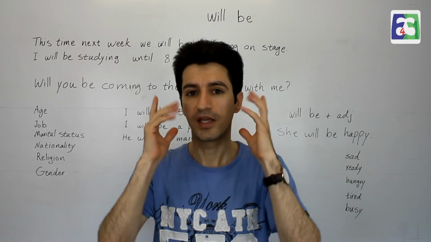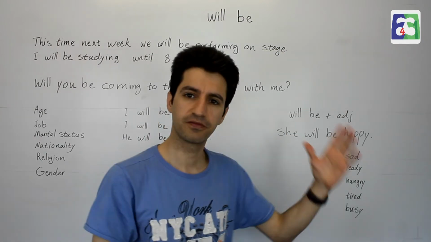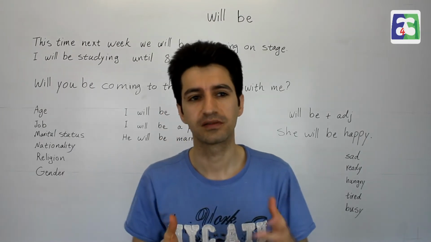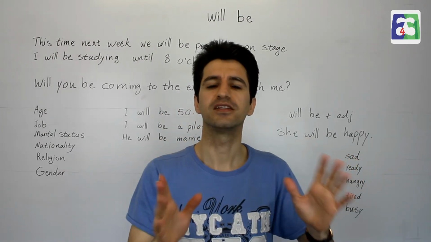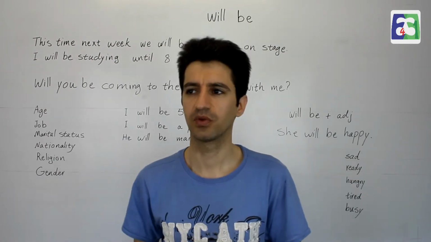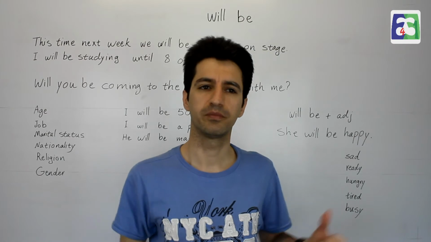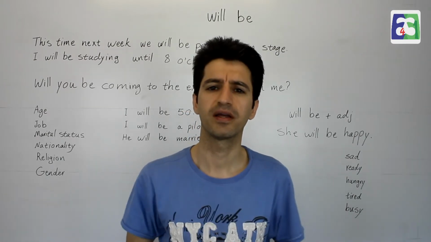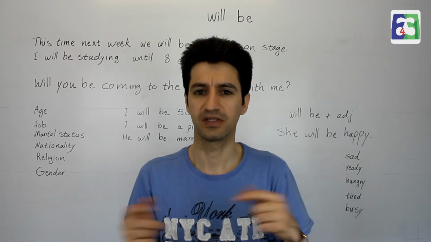So if you make a sentence about future and you use will be and you're not sure about that, just stop there and change will be with am. See if it makes sense. For example, your sentence is I will be dance tonight. Then replace it by am and see if it makes sense.